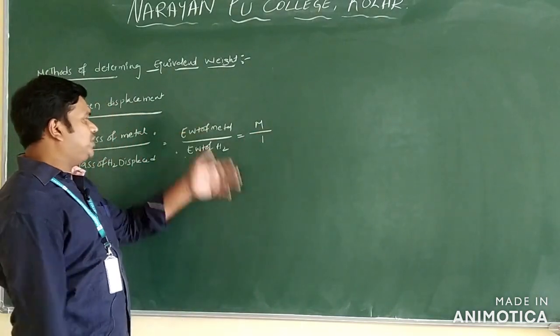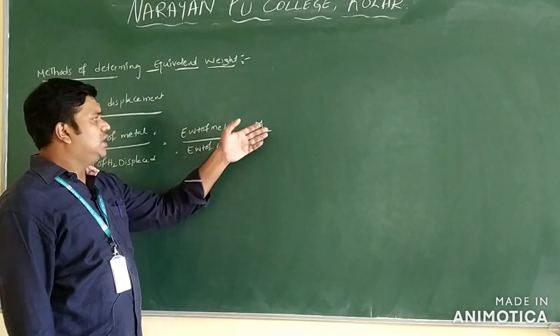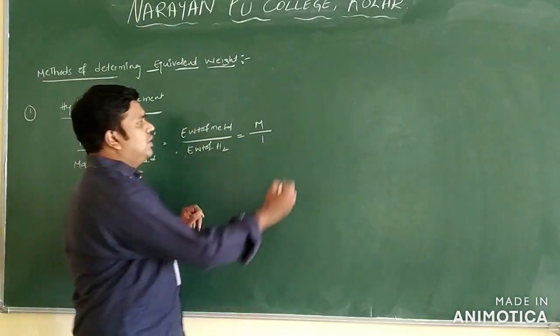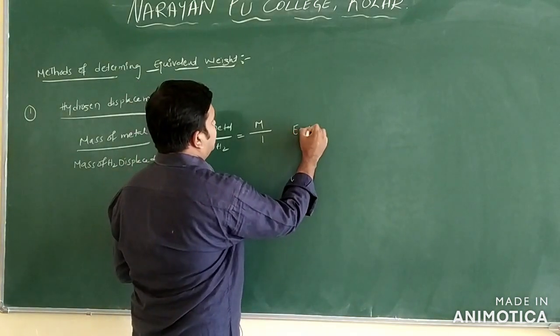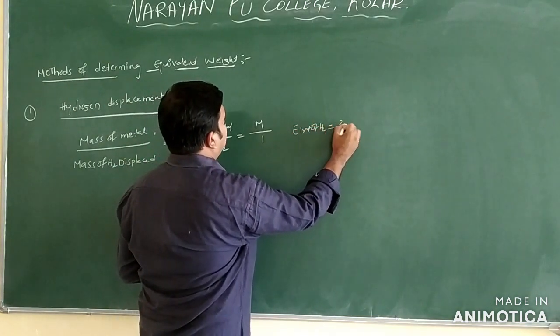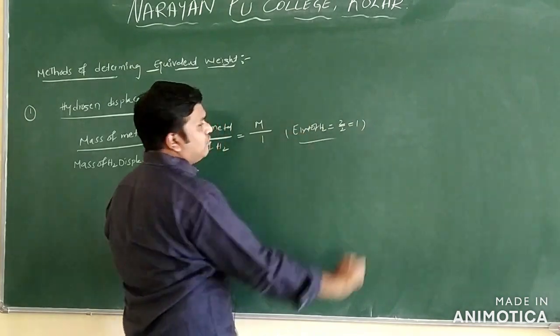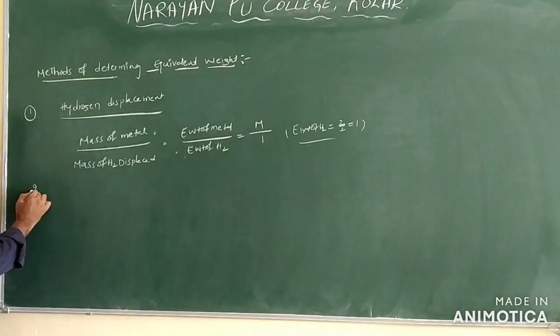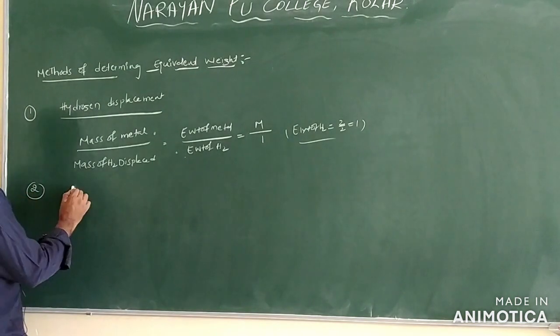Means equivalent weight of metal by equivalent weight of hydrogen: equivalent weight of the metal you have to find out, and equivalent weight of H2 is equal to 2 by 2, that we are getting as 1 only. This is hydrogen displacement only. And the next one we have is oxygen displacement only.